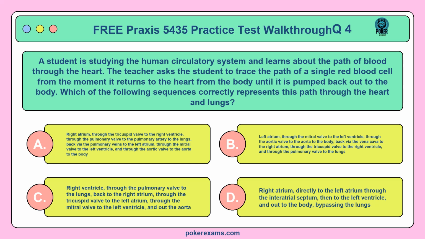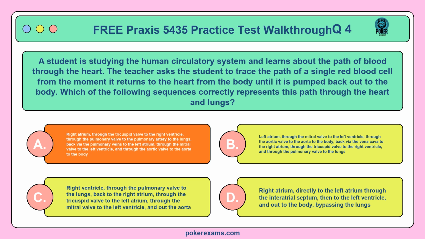Question 4. A student is studying the human circulatory system and learns about the path of blood through the heart. The teacher asks the student to trace the path of a single red blood cell from the moment it returns to the heart from the body until it is pumped back out to the body. Which of the following sequences correctly represents this path through the heart and lungs?